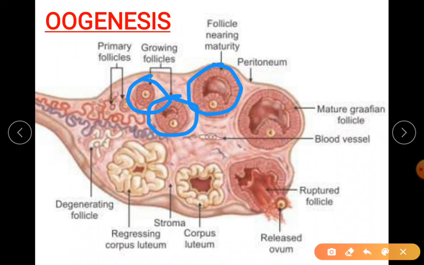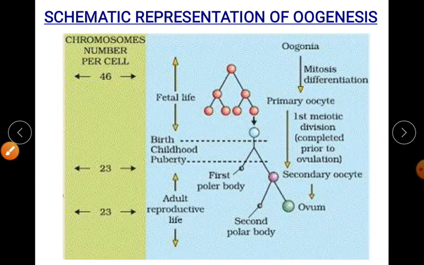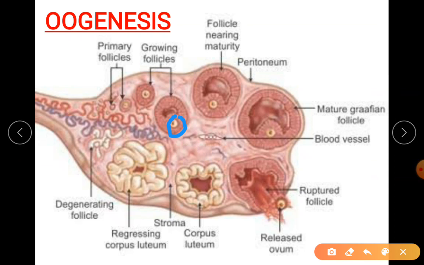Those cells are termed granulosa cells. They are specialized cells, and they produce estrogen for the developing oocyte. The oocyte has to undergo division to finally produce the ovum. So I hope it is clear. That yellow portion is your oocyte, and around it you can find the layer of cells, your granulosa cells, forming the follicles.